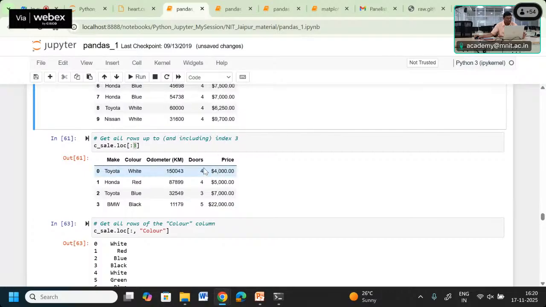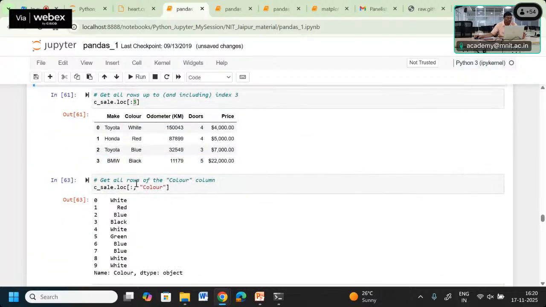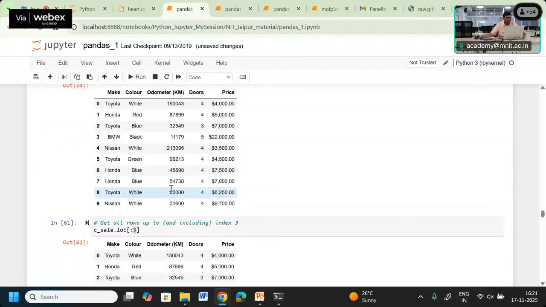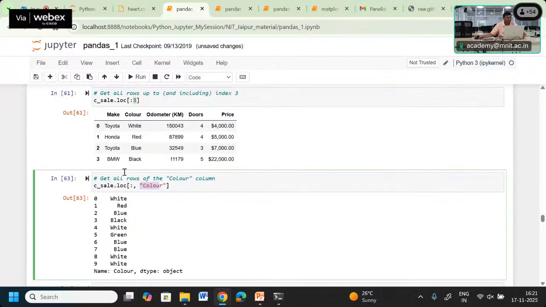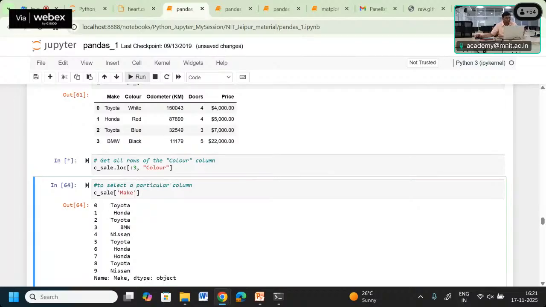Or if we want to get the color from this, we can use the loc, and we give the colon and comma and then color. It says that from the color column it will show all the values. Only in the color column it shows me all the values, starting from white to the red. Now if you write the slicing as 3, you can check it.